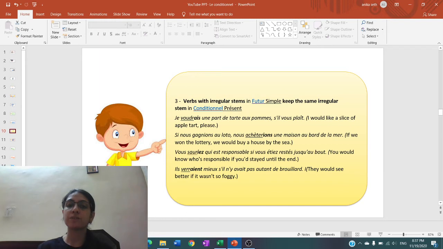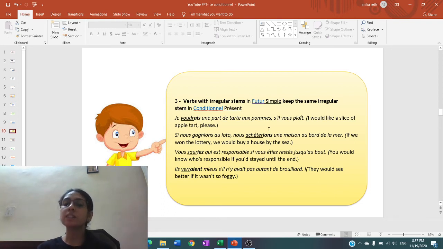So like the first sentence which is written, Je voudrais une part de tarte aux pommes s'il vous plaît. I would like a slice of the apple tart, please. So, je voudrais is the conditional form of verb vouloir. In verb vouloir, future simple is voudr as the stem plus the endings ai, as, a, ons, ez, and ont.